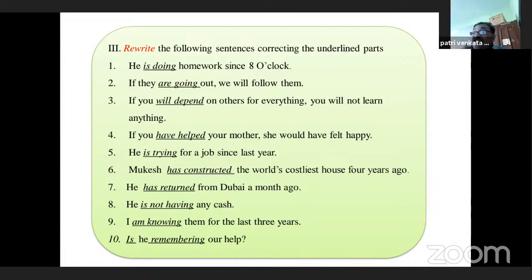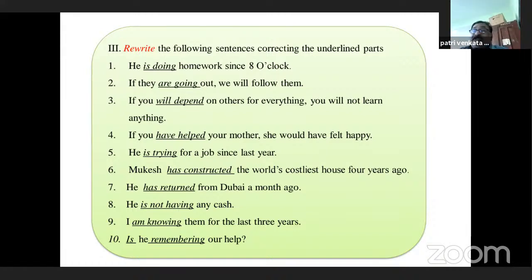Yes, here this is the problem. I saw the film yesterday, that is accepted, that is correct. I have seen the film yesterday, that is wrong. When time is specified for such actions, we should always use the past indefinite. If time is not given, such sentences can also be in present perfect. So I have seen the film, that is accepted. I have seen the film last month, that is wrong.